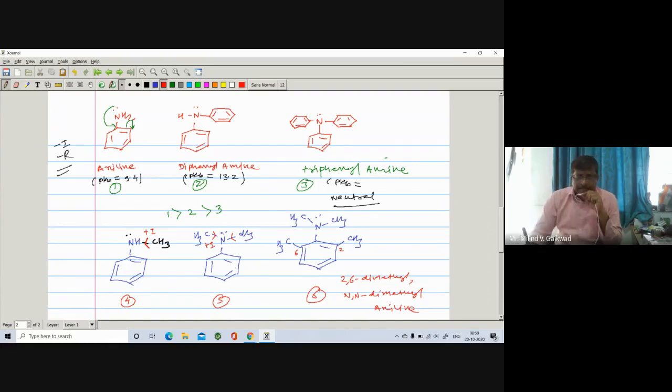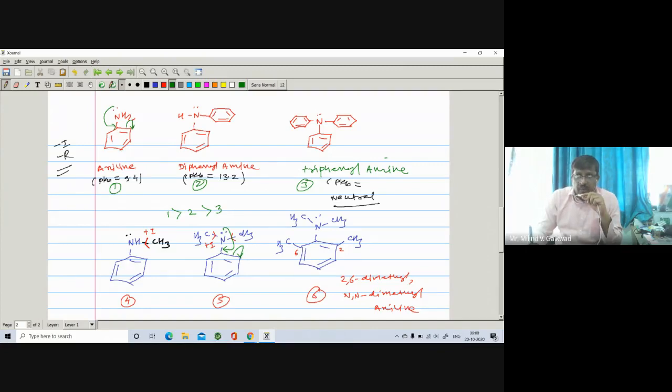Look here, there is a lone pair on the nitrogen. So this pi bond opens on the carbon, C becomes negative and C becomes positive. So this lone pair is involved in delocalization. It means the lone pair on the nitrogen is not easily available for donation to the H positive. So of course it is basic, but somewhat less basic.